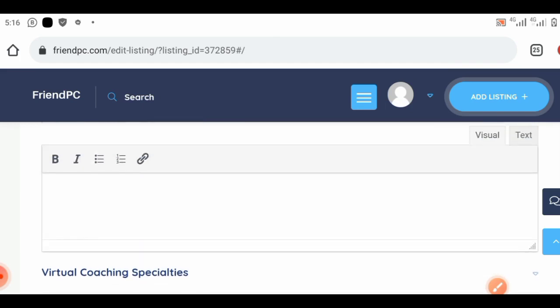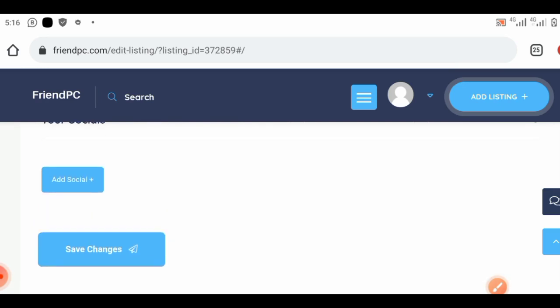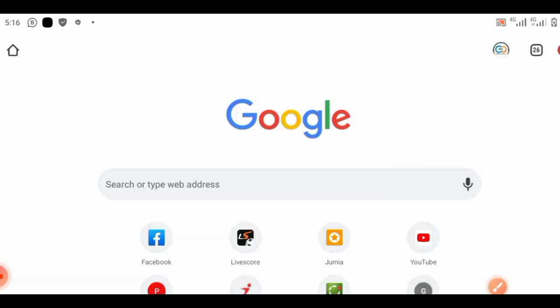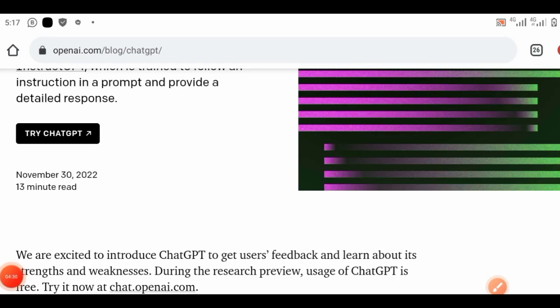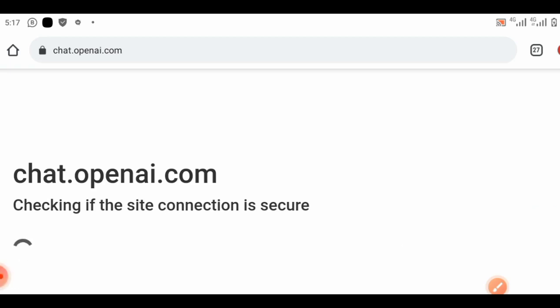If you want to add a description, I will advise you to go to ChatGPT, but I won't be doing so much. Let me show you, so it will not be like I'm just talking. You go to Google, you search for ChatGPT or OpenAI, and the next thing you click on is Chat. I just want to show this for those that have not heard of ChatGPT, because I'm not sure everybody has heard of this. But if you have not heard of it, that's not a crime.